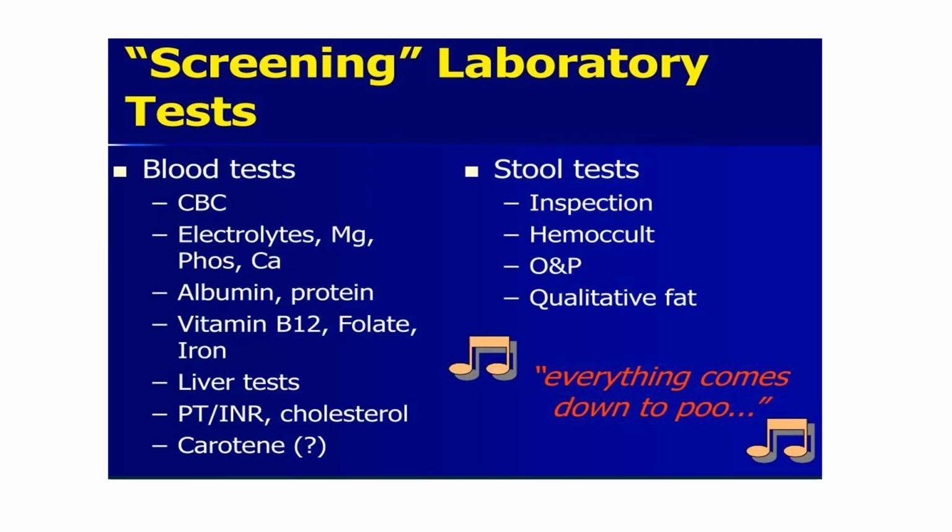The basic laboratory tests that we should do to screen a patient with malabsorption. There are many blood tests, and very important is the stool test. In blood tests, we should go for a CBC and the platelet, complete blood count and the platelet. That will give us an idea about inflammatory bowel disease, the level of anemia. If there is increased count of eosinophils, that is eosinophilia, then that gives an indication for food allergy or parasitic infection. Serum albumin and protein give us a clue towards protein losing enteropathy, protein energy malnutrition, and obviously chronic liver disease.